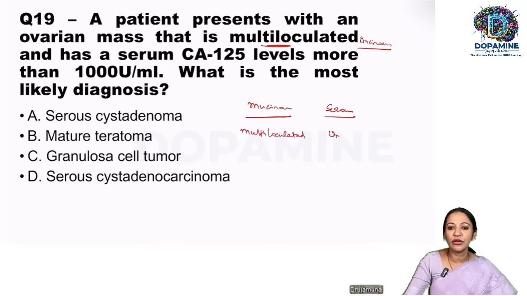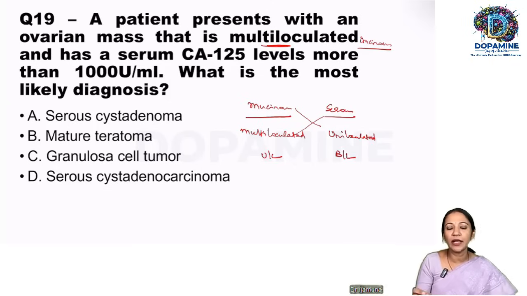Serous tumors are generally uniloculated. A single cyst will be there. Mucinous tumors are unilateral. Serous tumors are bilateral. However, there are exceptions, so you can have interchange as well. Okay. So if the choice of mucinous is there, I would be happy to pick up that choice. Since mucinous is not there, I would pick up serous tumor.